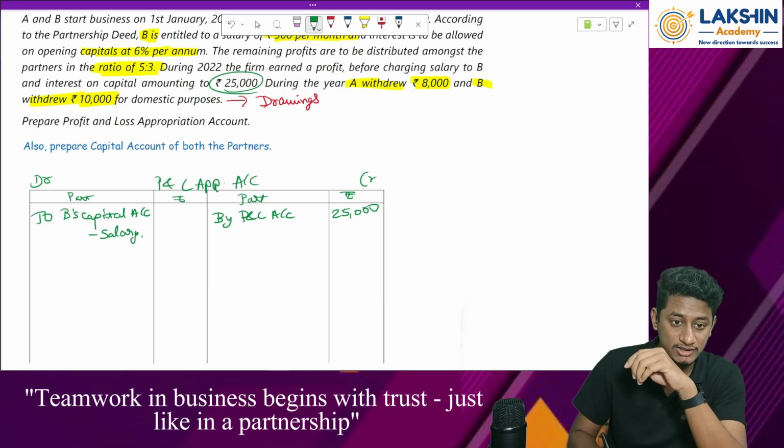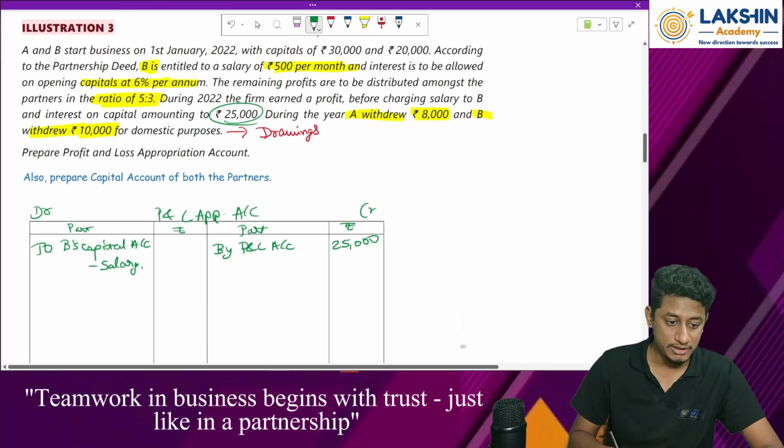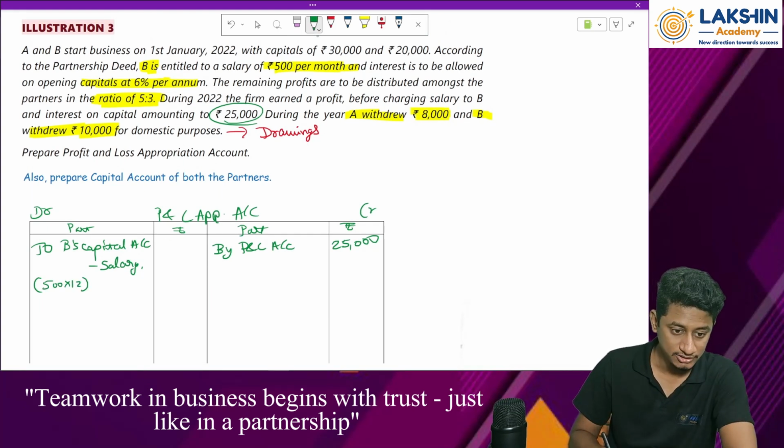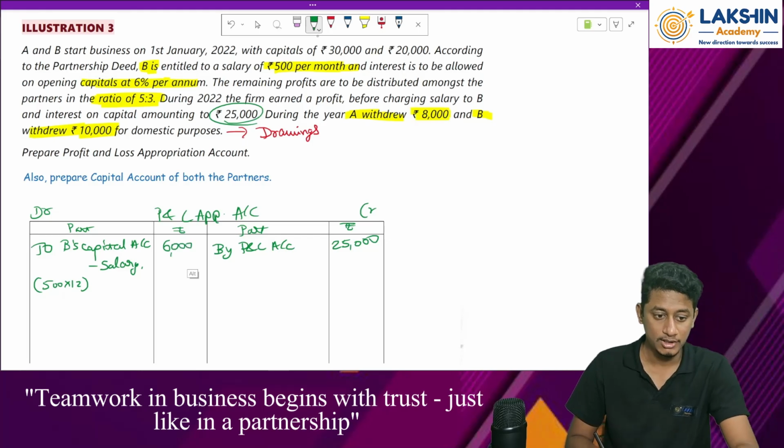How much is this? 500 rupees per month. So that would be 500 into 12. How much will that be? 6,000. Okay, 6,000. Then next.